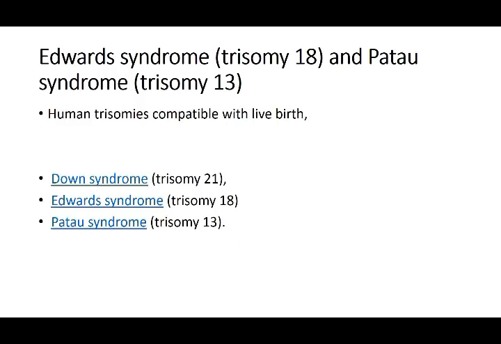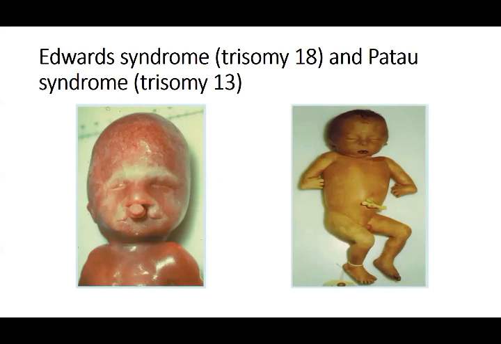Then others can be Edward syndrome, trisomy of chromosome number 18, and Patau syndrome, trisomy of 13. These are slightly more compatible with life as compared to the other one. Down syndrome was trisomy 21, and monosomy is Turner syndrome. These are both abnormalities that you see in the trisomies.